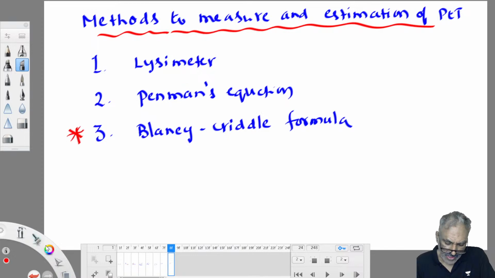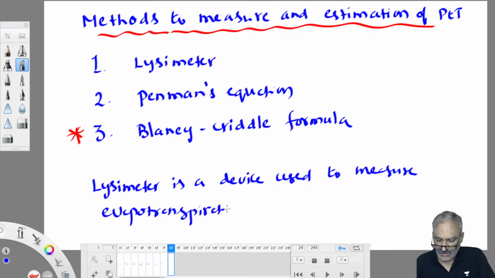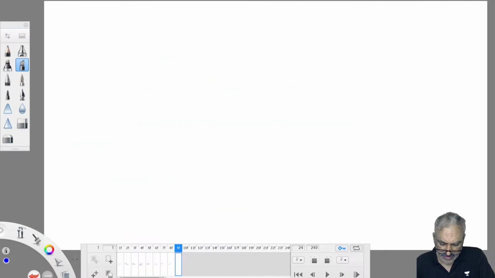Okay? So a lysimeter is a device used to measure evapotranspiration. If you see the lysimeter, it contains a container which is porous from the bottom but impervious from the sides.